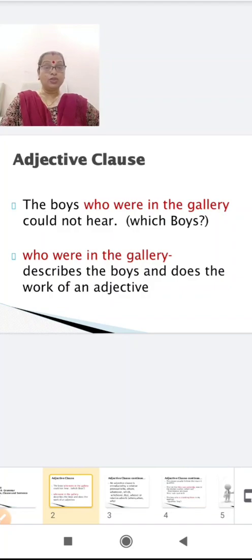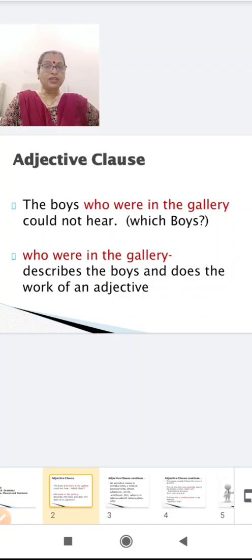Now here you will first find out the finite verbs. What is the independent clause here? How will you find out? Now see here. A clause will always have a subject and verb, right? Now, the boys could not hear.